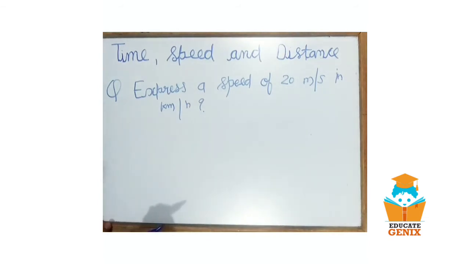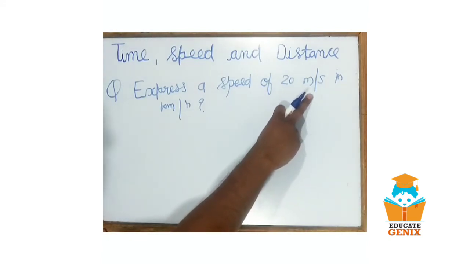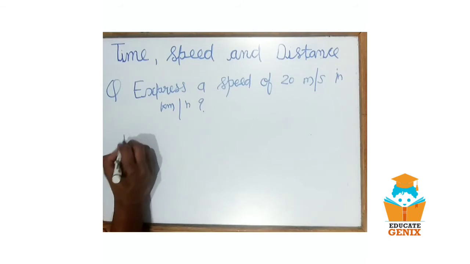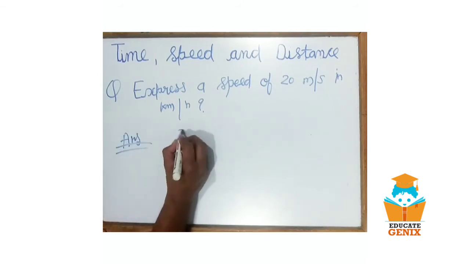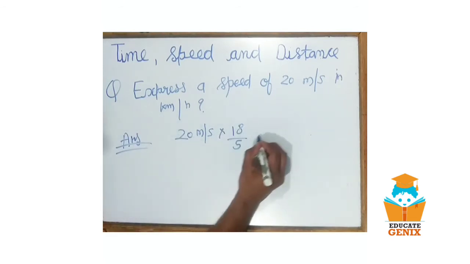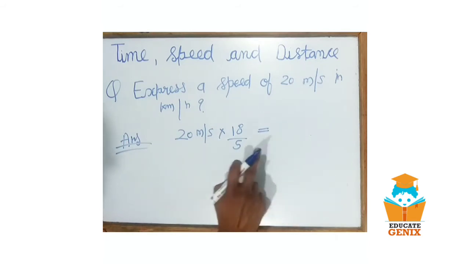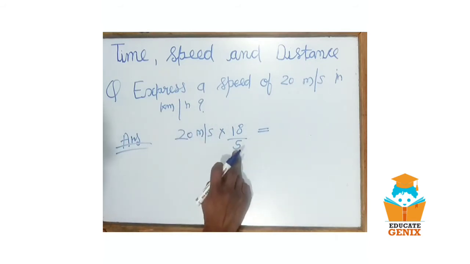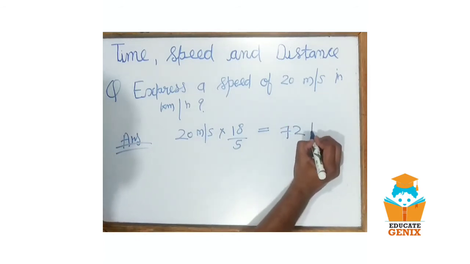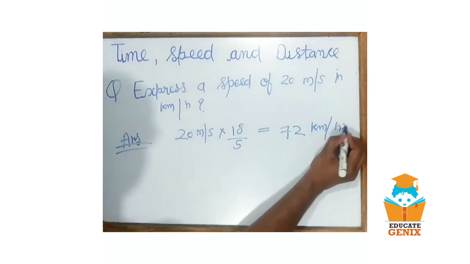As I already mentioned, to convert meter per second, we just have to multiply it by 18/5. Answer: 20 times 18/5, we will get the answer in kilometer per hour. So 5 fours are 20, and 4 times 18 is 72. 72 kilometer per hour is the answer.